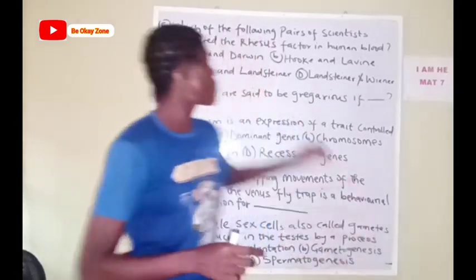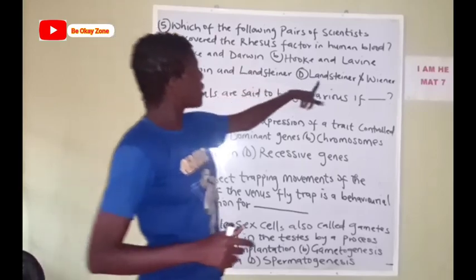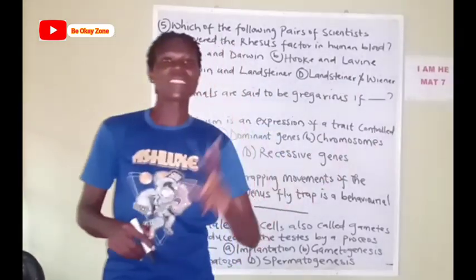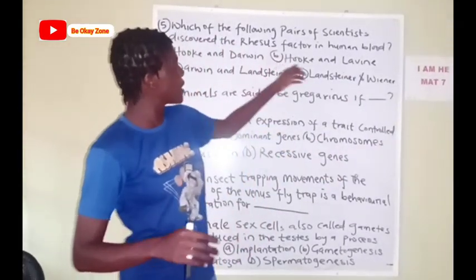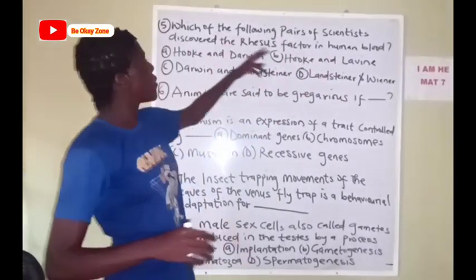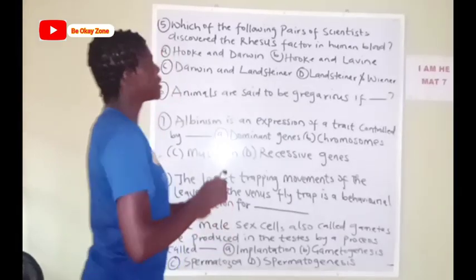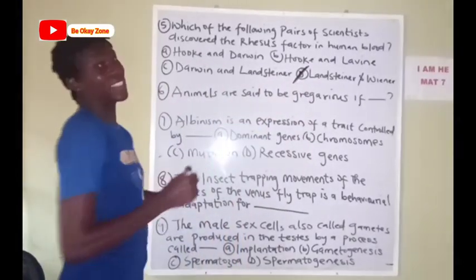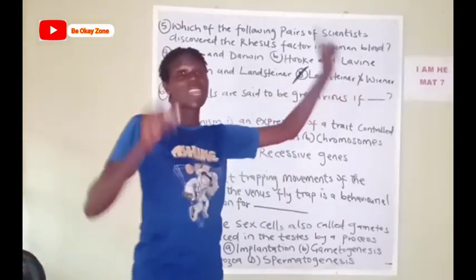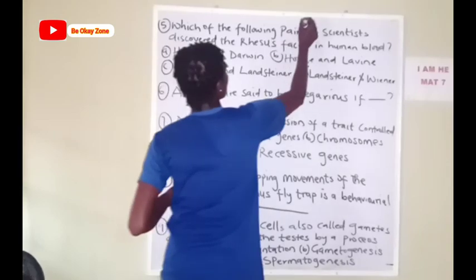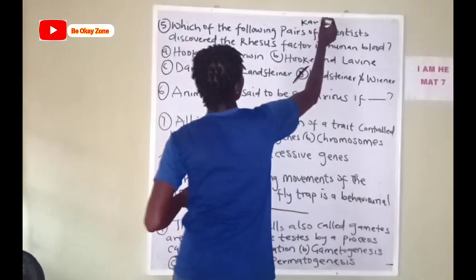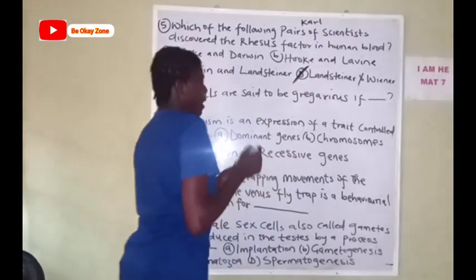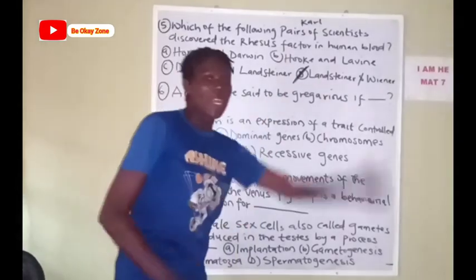Alexander Weiner. So from the options here, we have Landsteiner and Weiner. These are the scientists that contributed in what? In the discovery of the rhesus factor in human blood. So this is the answer: Landsteiner and Weiner. That's Karl Landsteiner. In case you see the word Karl, it is K-A-R-L. Karl Landsteiner and Weiner.